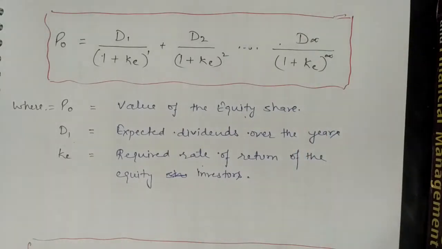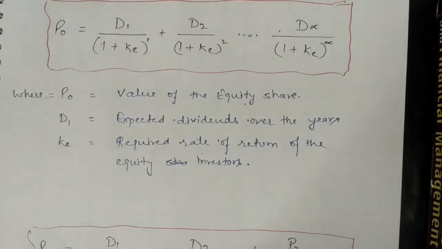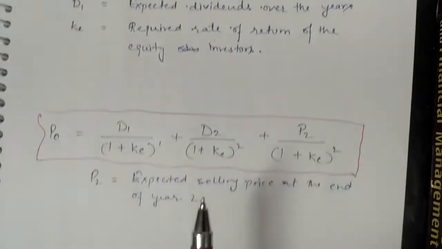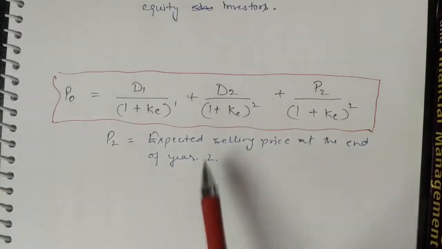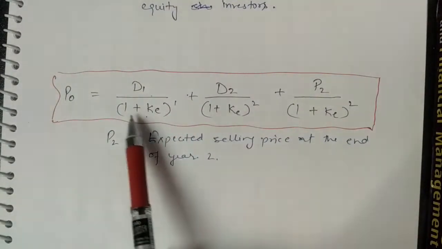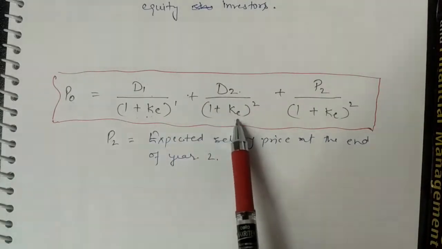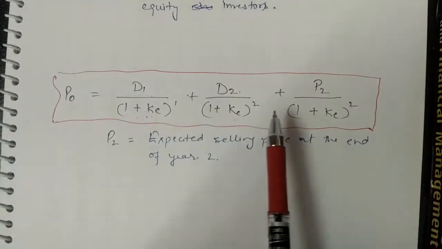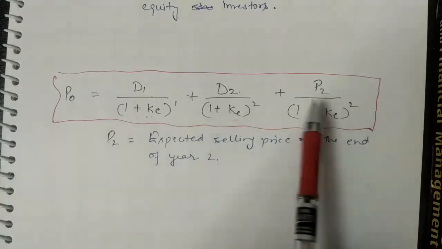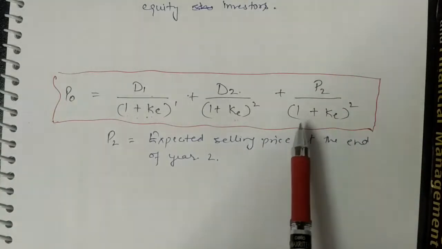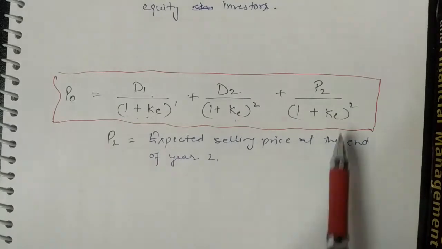Now say if an investor buys an equity share and plans to hold it only for 2 years, his cash flow would comprise two dividends, for the first year and for the second year, and a selling price. So the formula in that case will be: dividend for the first year over 1 plus k, the required rate of return; dividend for the second year over (1 plus k) squared; and the next thing is the price, P2, known as the expected selling price at the end of year 2.